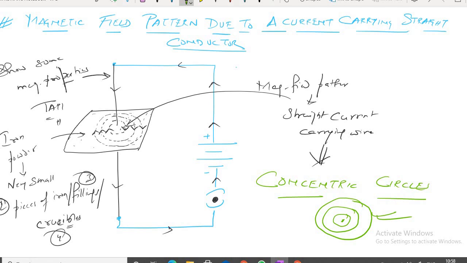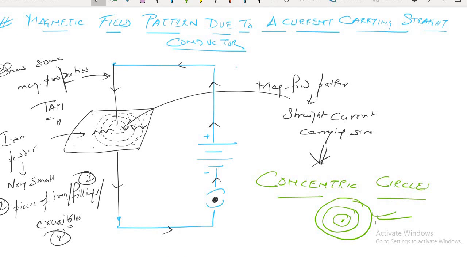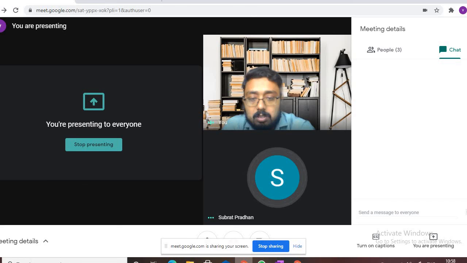Next, we are closing the switch. Then what has happened? Current flows in the circuit. Next, what has happened? The wire shows magnetic properties. And when we tap the cardboard with our fingers or a pencil, the iron filings will form concentric circles. Beautiful. You have understood.